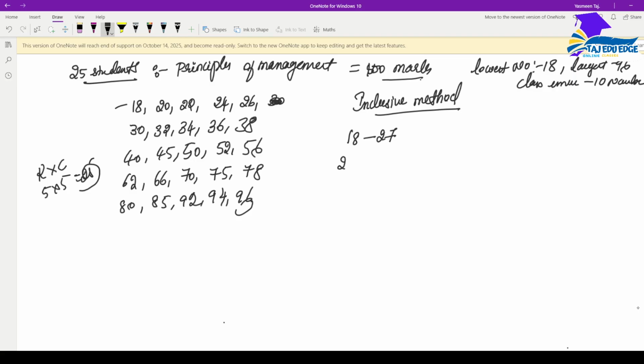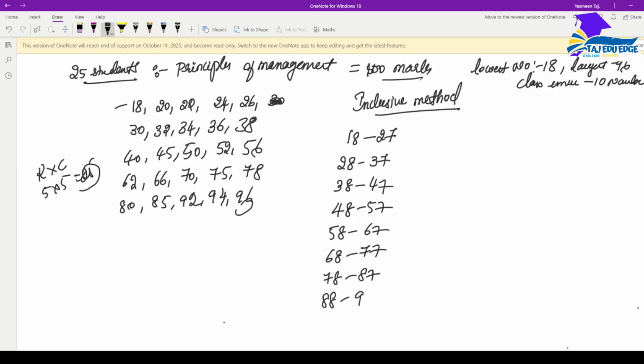Next, 28 to 37, 38 to 47, 48 to 57, 58 to 67, 68 to 77, 78 to 87, 88 to 97. That is enough because 96 is the greatest number here.